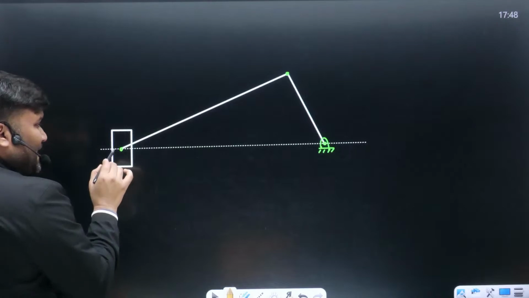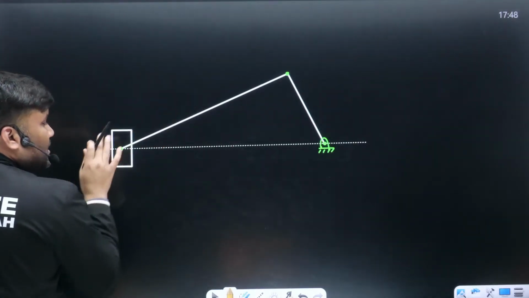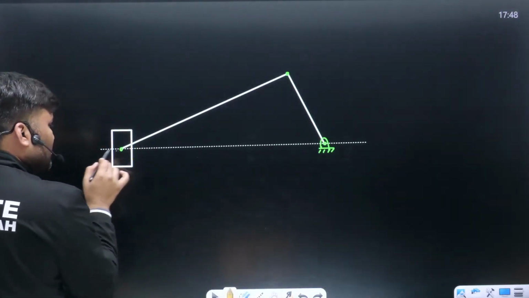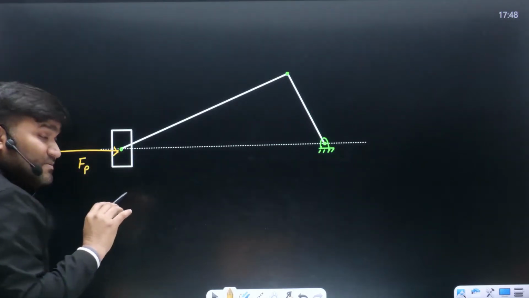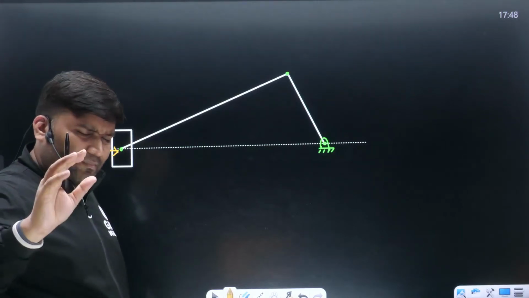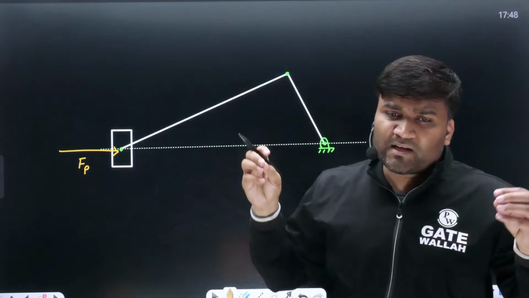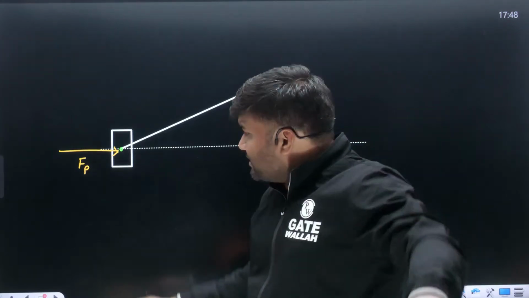देखो, examination में most of the time they are going to give that net force acting on this piston, they will be giving, which you are going to call as piston effort. Sometimes if it is not given, you have to calculate it. Most of the time, if I go back to the previous year questions, so whatever questions they have asked till date, 99% chances are there they have given this piston effort.